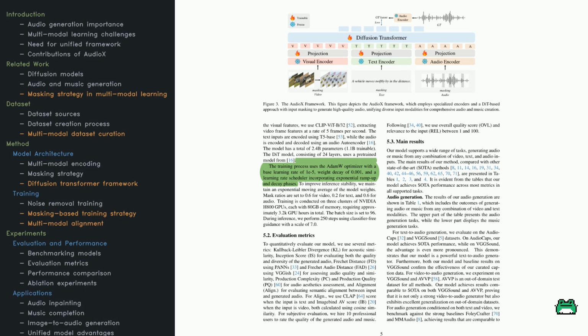Multiple scoring approaches are used to judge the quality of the results, like perceptual audio tests and alignment metrics that check how well the generated sound matches the context. The takeaway is that AudioX isn't just tackling straightforward tasks like text to audio. It's doing so for multiple modalities and often outperforming earlier methods. Let's walk through some specific benchmarks to see how those metrics stack up.